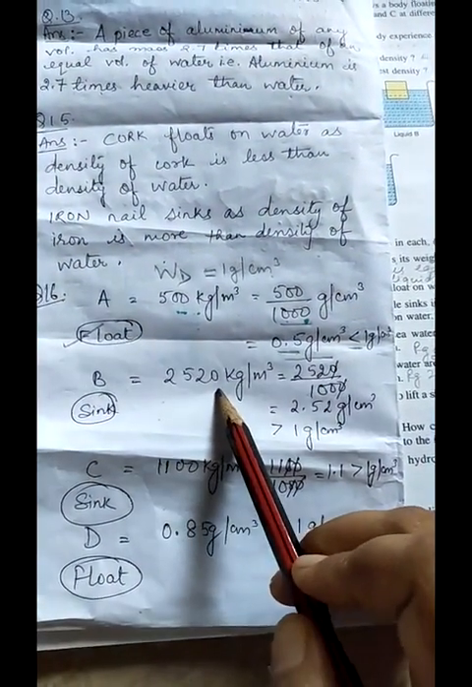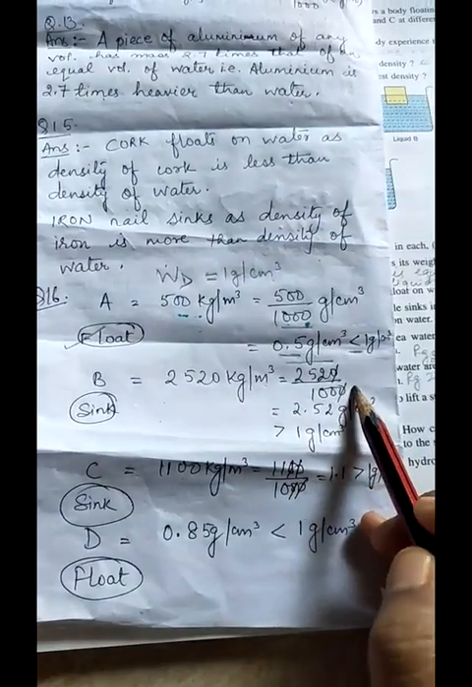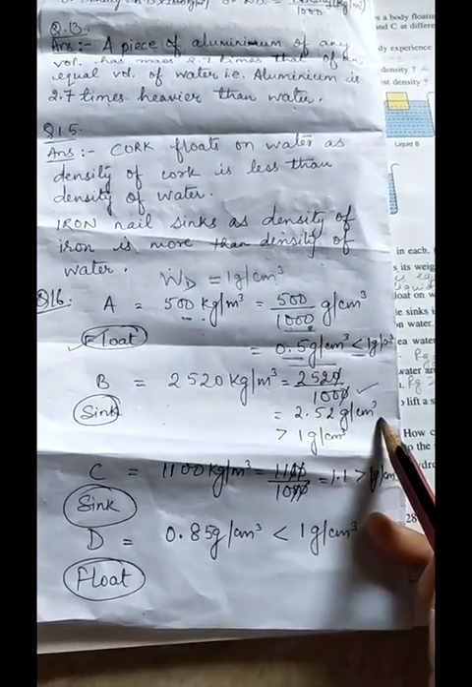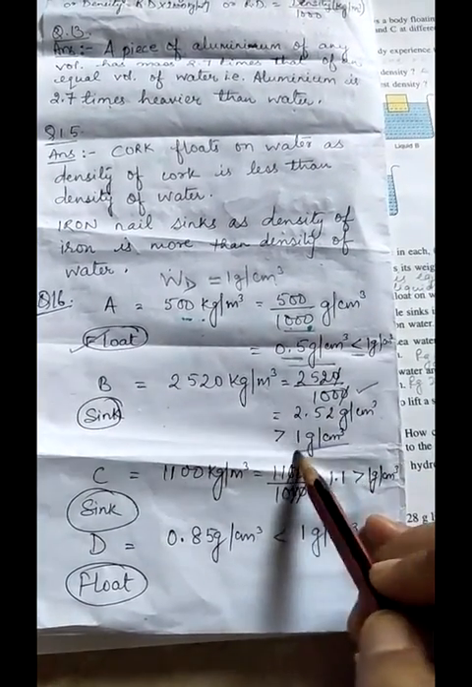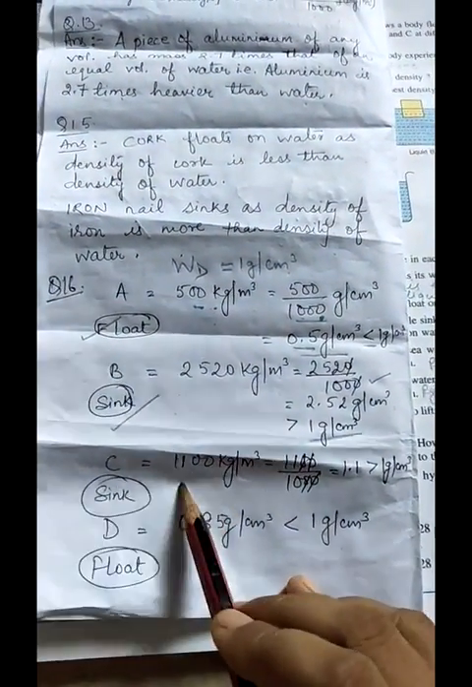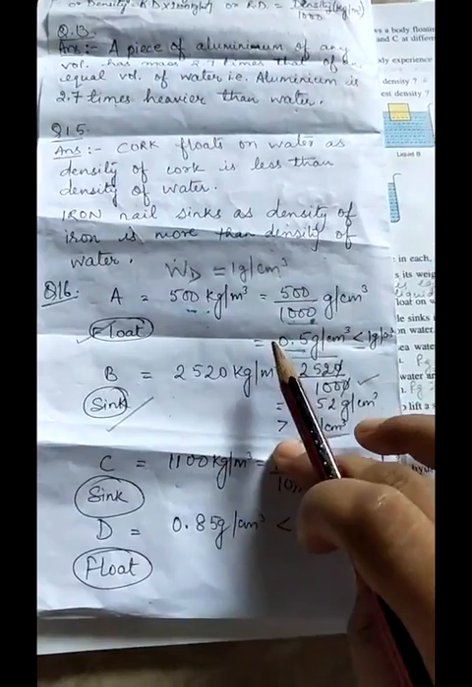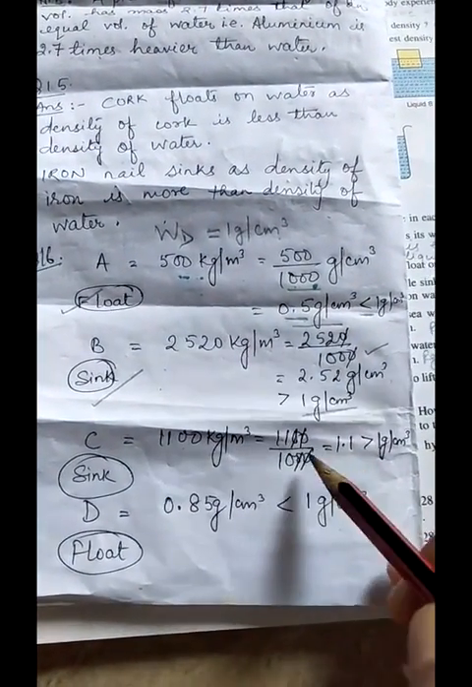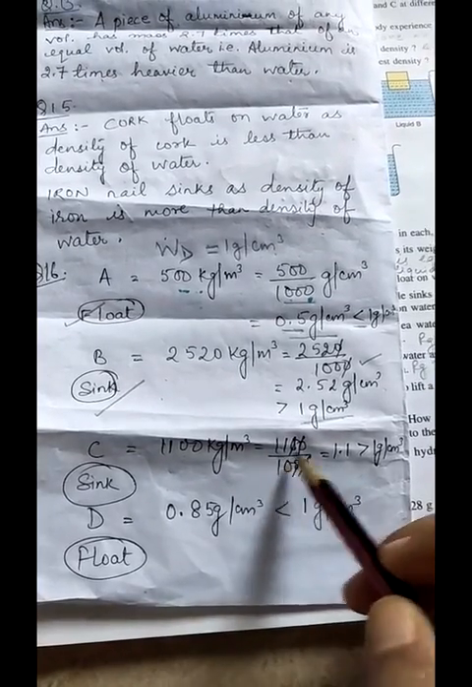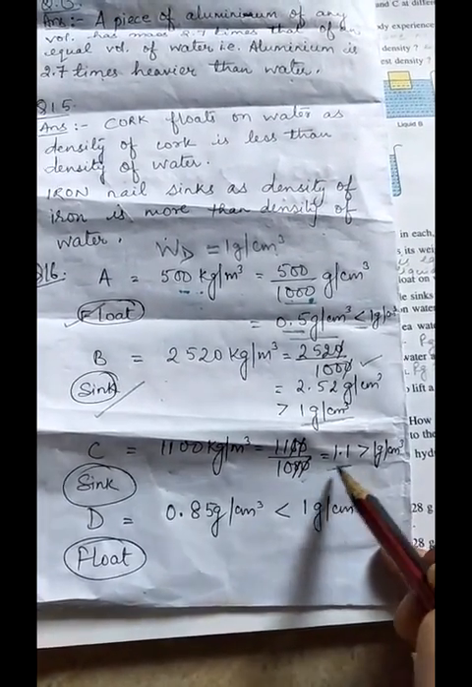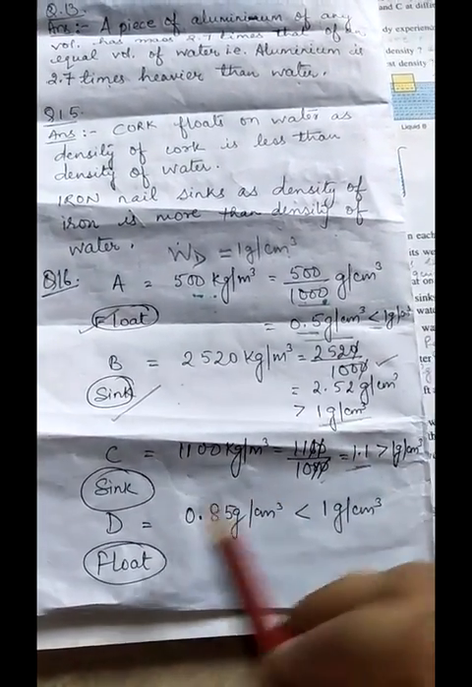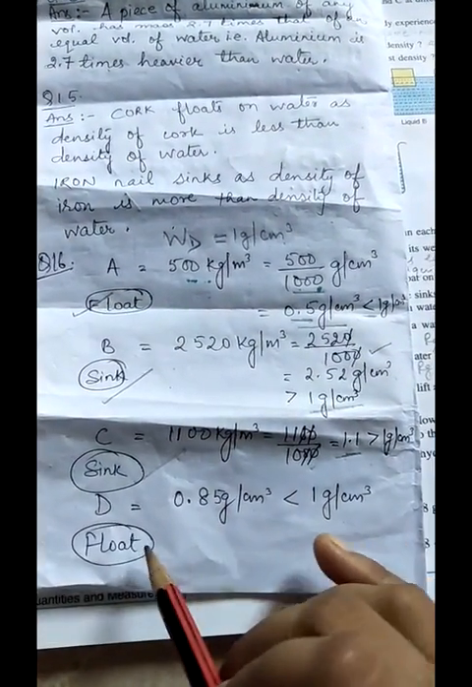Next is 2520 kg per meter cube. So again we will divide by 1000, we will get 2.52 gram per centimeter cube. So it is greater than 1 gram per centimeter cube. It will sink in water. And this is 1100 kg per meter cube. So again we will divide by 1000 to get it in terms of gram per centimeter cube. You will get 1.1. So 1.1 is greater than 1 gram per centimeter cube. So its density is more, so it will sink in water.